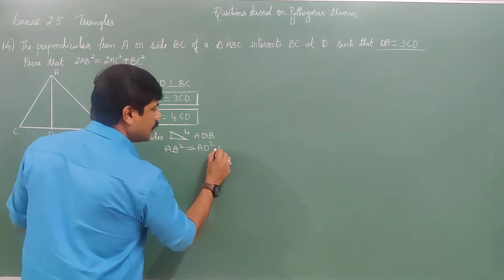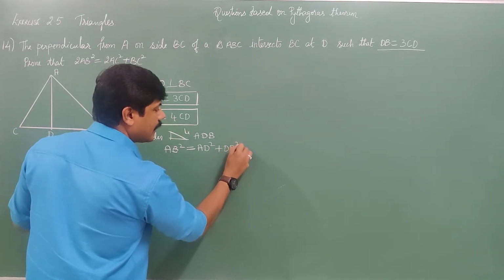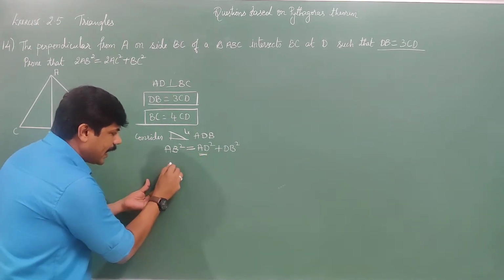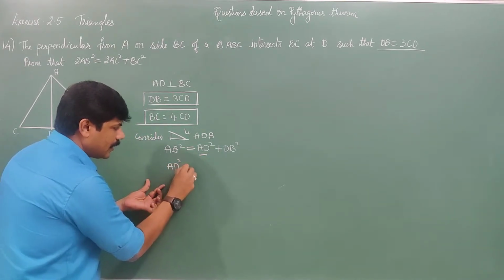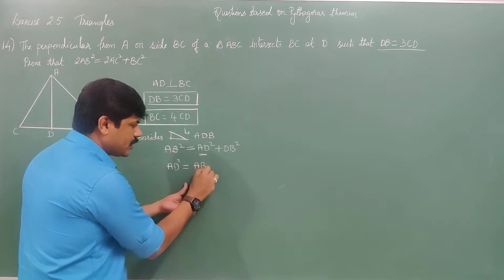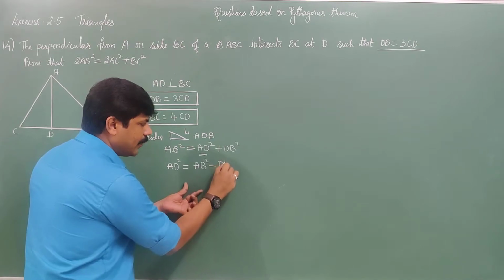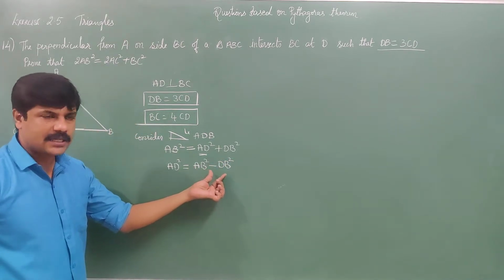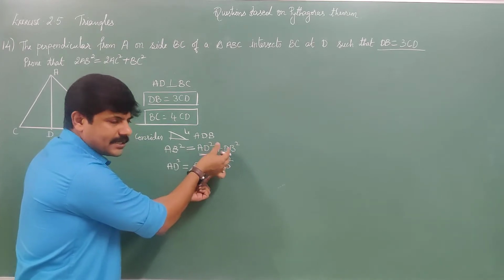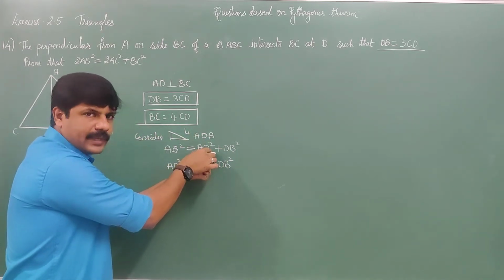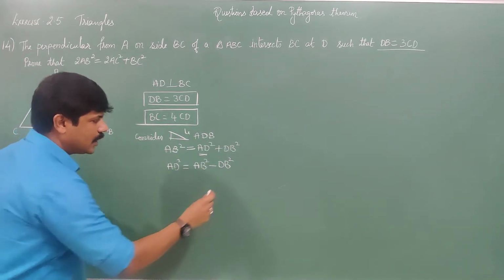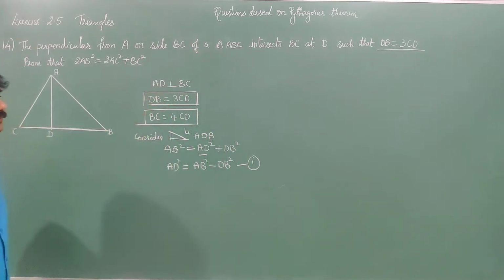plus DB square. Okay. Now you make it in terms of AD square. AD square is equal to, after transferring DB to that side, it becomes AB square minus DB square. AB square minus DB square because you have transferred this DB square from the right hand side to the left hand side. Okay. You mark this as 1.